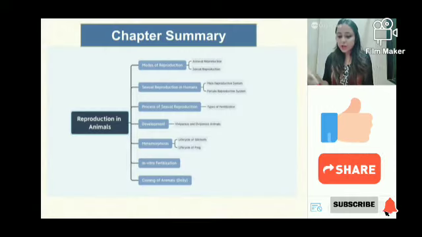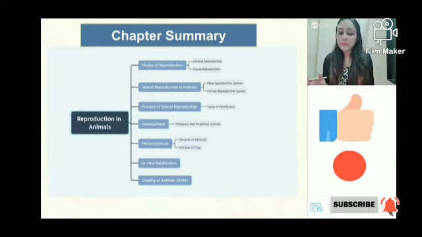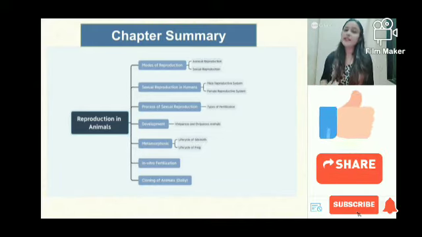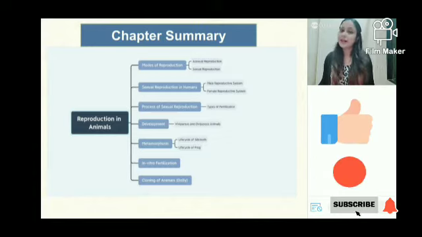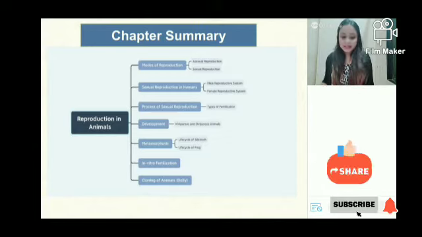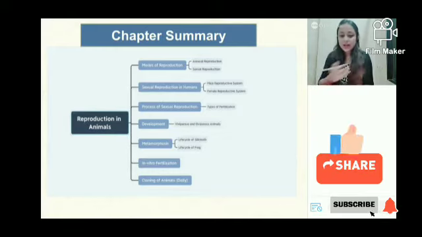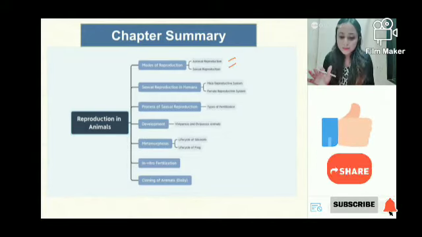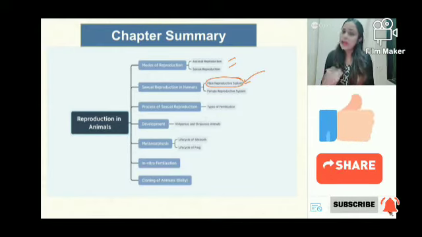Last day we had started with this chapter of reproduction in animals. Krishna, the testis is a part of the male reproductive system. In reproduction in animals we have just covered the two modes of reproduction, and we took a detailed analysis of the male reproductive system.